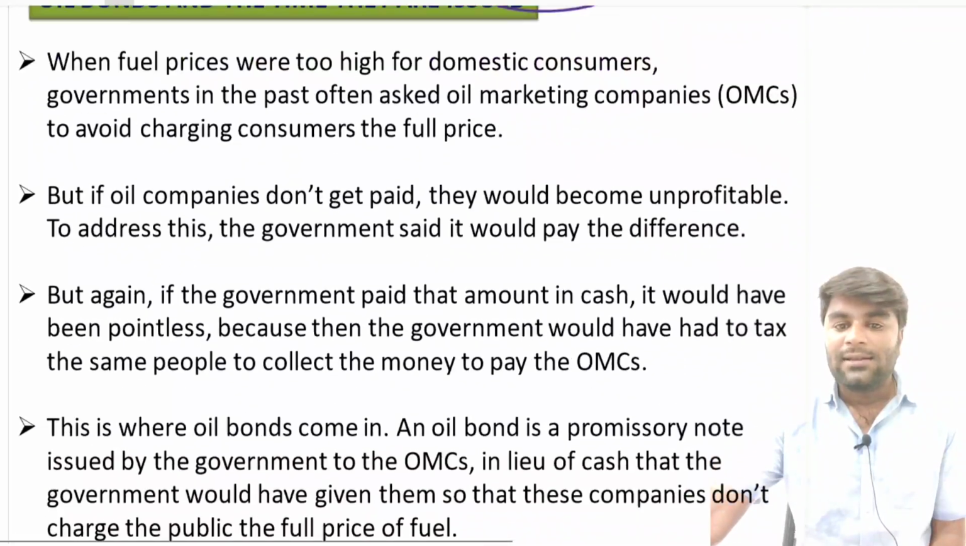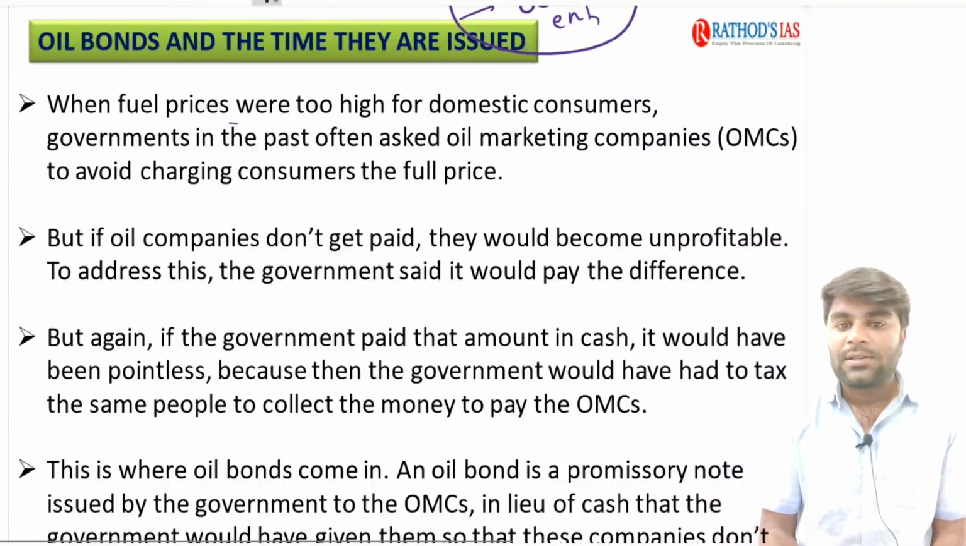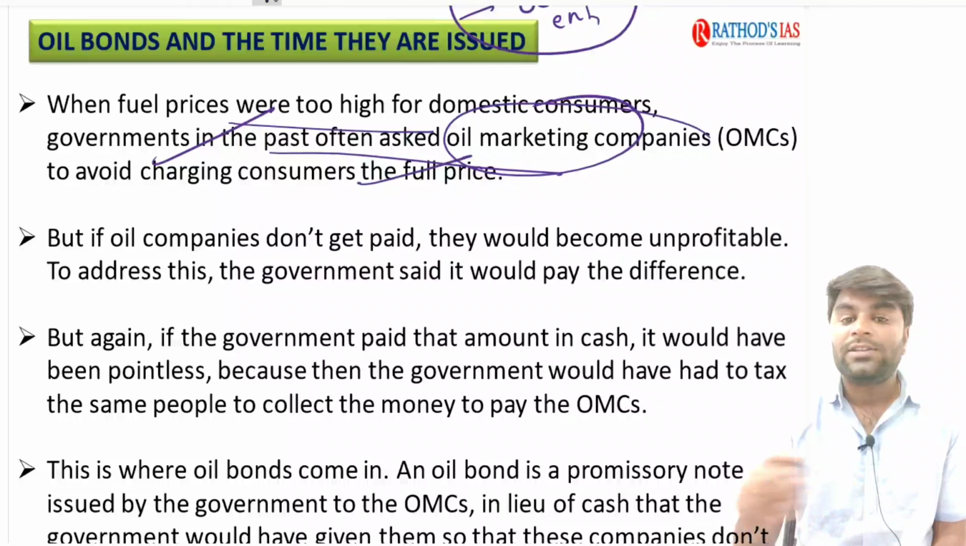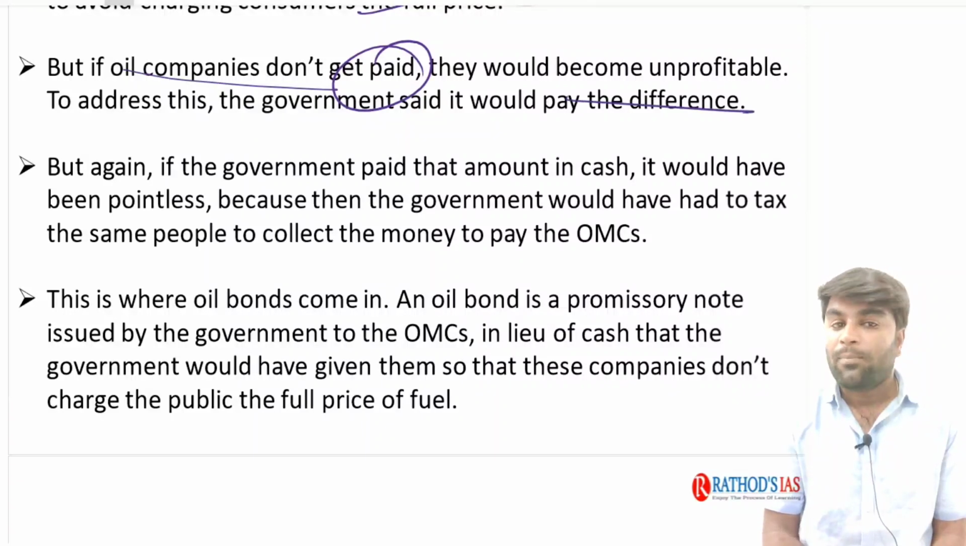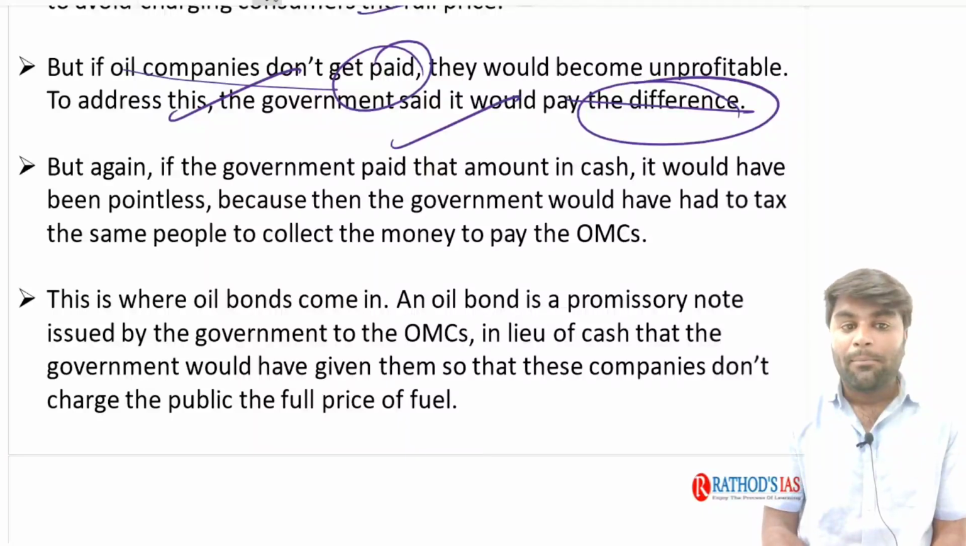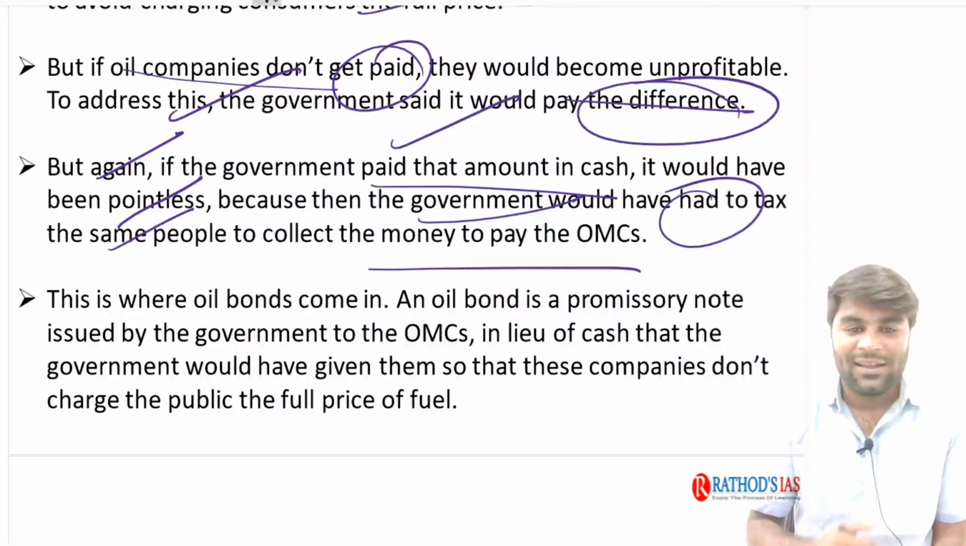Now as I said, this is the explanation for it. When fuel prices were too high for domestic consumers, the government in the past often asked oil marketing companies to avoid charging high fuel prices. But if the oil companies do not get paid, they would become unprofitable. To address this, the government said they would pay the difference. But if the government paid the amount in cash, that 40 rupees, it would have been pointless, because the government would have had to tax the same people to collect the money and pay the oil marketing companies.